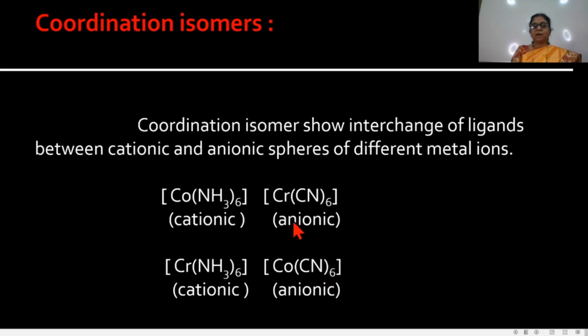Also in the anionic part, the Cr is coordinated with the cyanide groups, and here Cr is coordinated with NH3. Interchange of these ligands is called coordination isomerism.